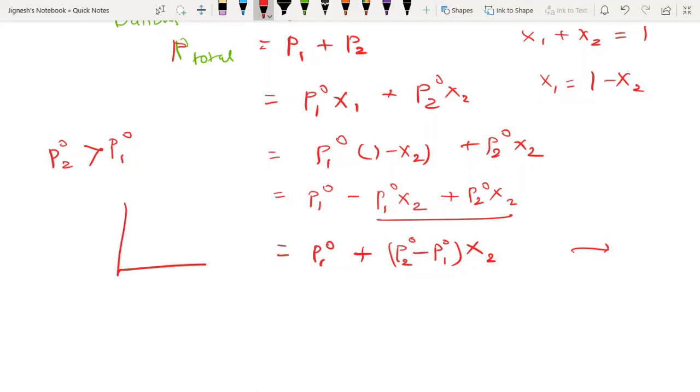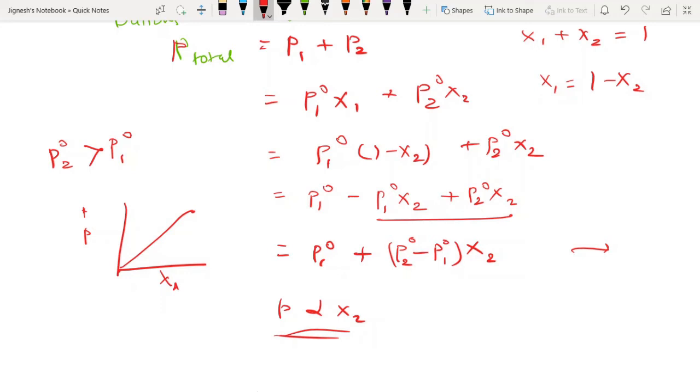This is total pressure and this is XA. So the line will go straight like this only. It will go straight only. Okay, it is directly proportional. Why? Because all these things are constant. If all these things are constant, then I can directly write that P total is directly proportional to this. That is the reason, guys, why this is very, very important for us.